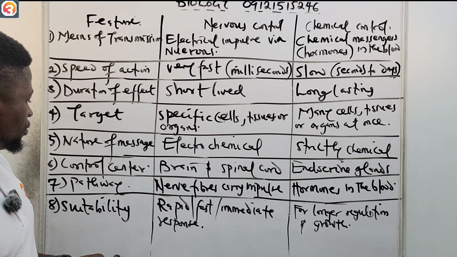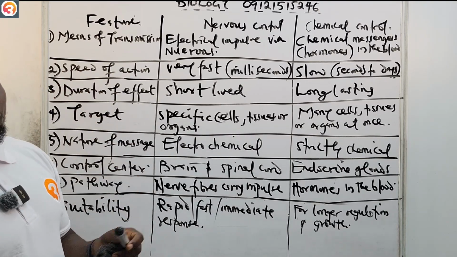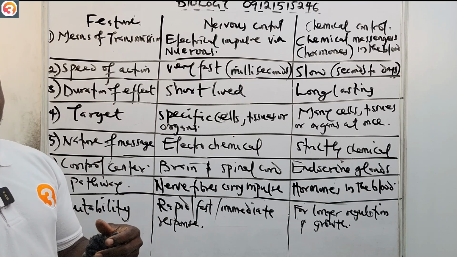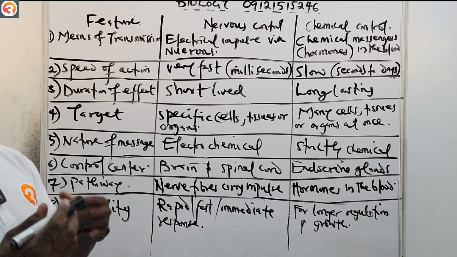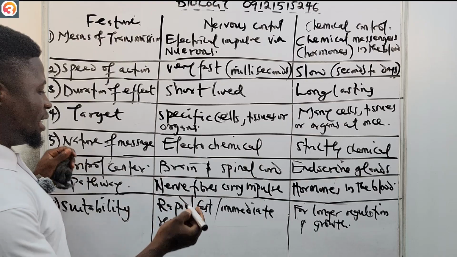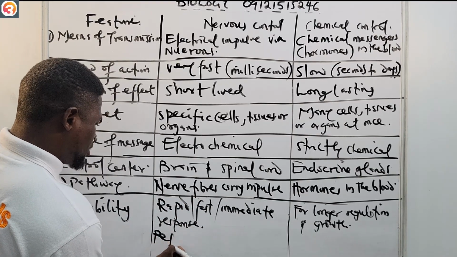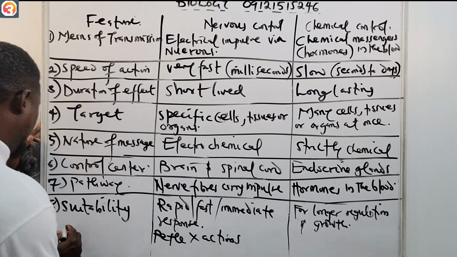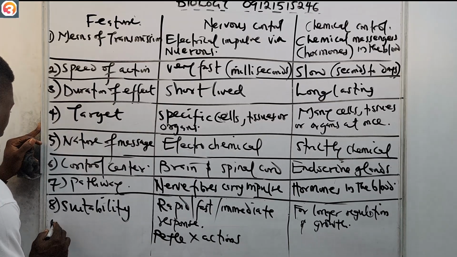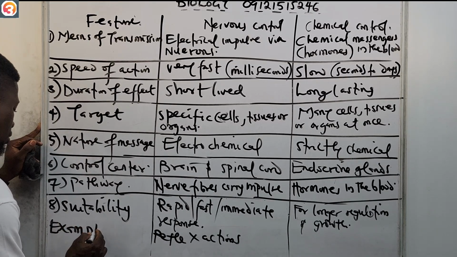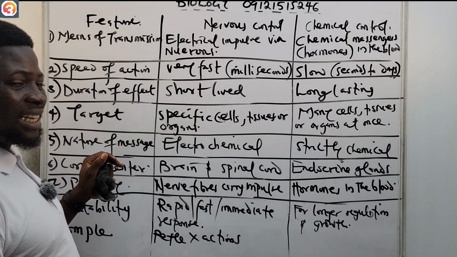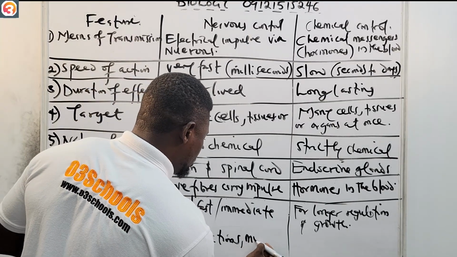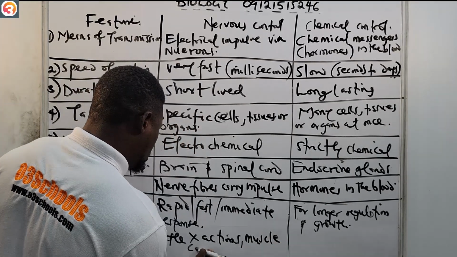Now, examples. Examples for nervous control are reflex actions and muscle contractions. That's number 9, example.